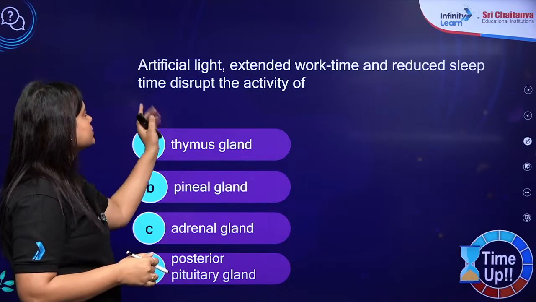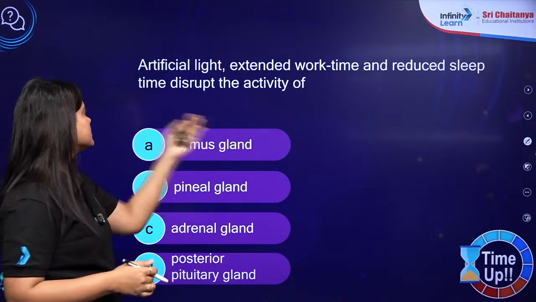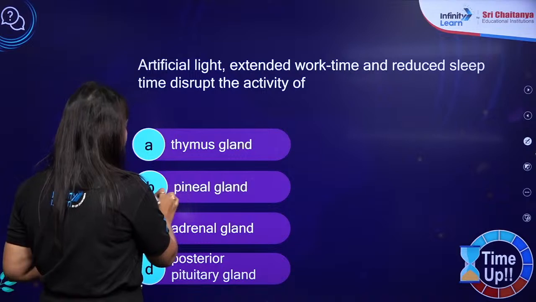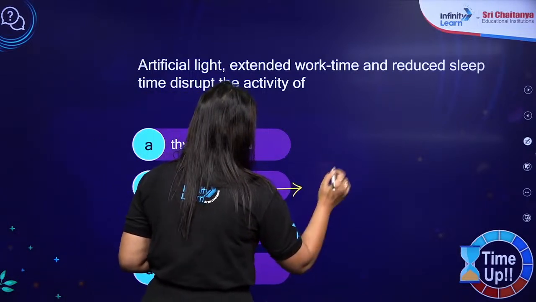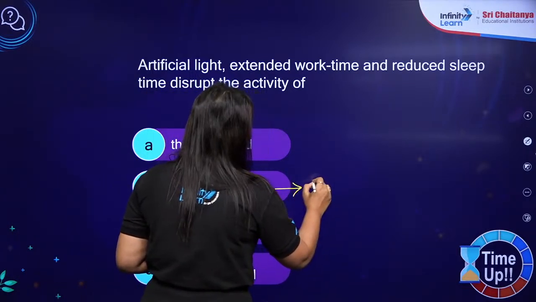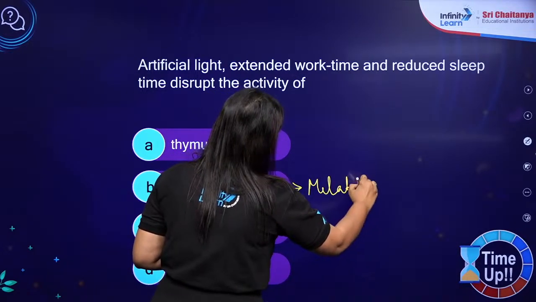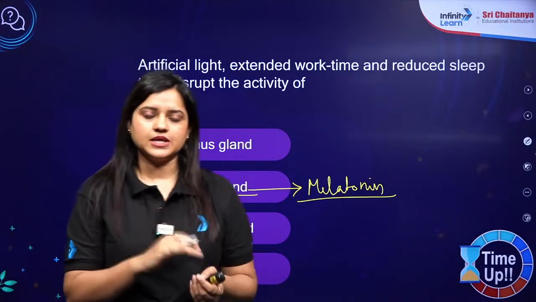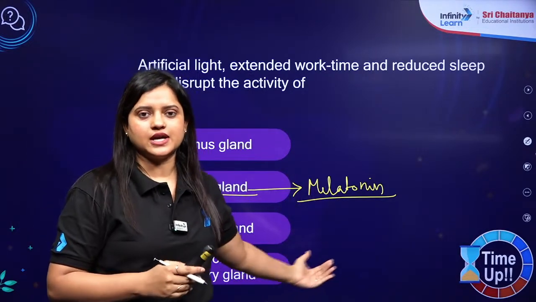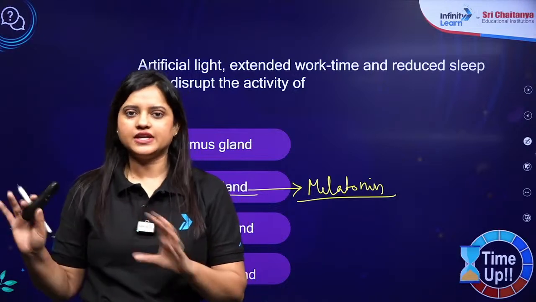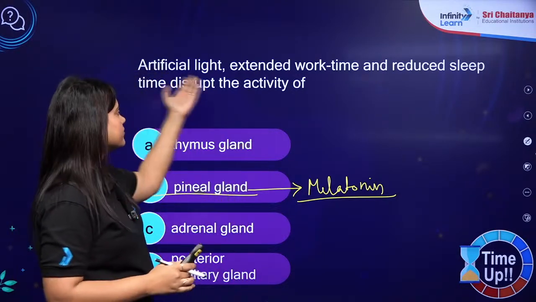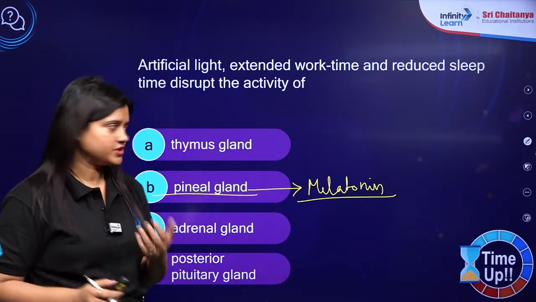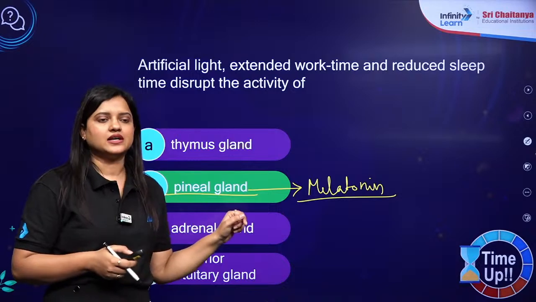Time up. Artificial light, extended work time and reduced sleep time disrupts activity of. So we have a pineal gland that releases a hormone, melatonin, which is important for maintaining our circadian rhythm, our sleep wake cycle. तो melatonin जब release होता है तब हमें नींद आती है evening के time में. But because of all these things, it gets disrupted. So our sleep wake cycle is disturbed. So the correct answer will be pineal gland, that is B.